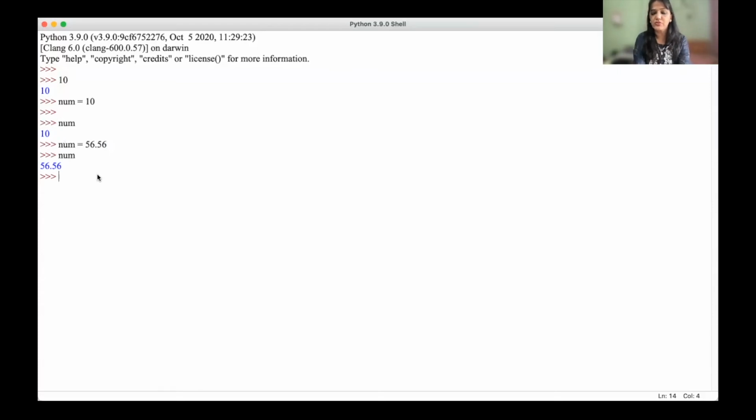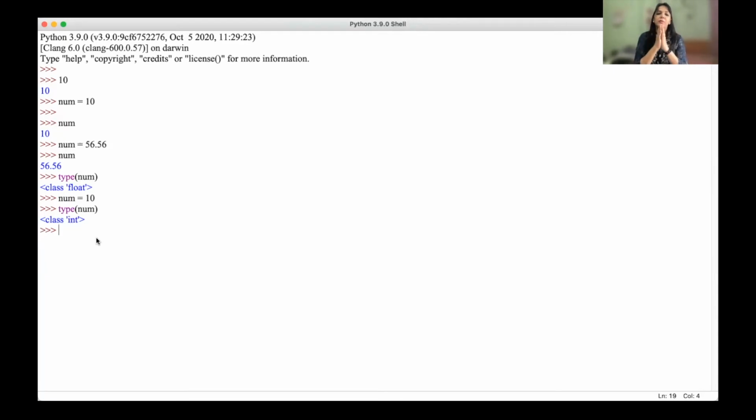So now if you try to check the type of num, you will get float, because now I have assigned a float value there. If I say num equal to, let's say, 10, and now I try to check what is the type of num, I'm going to get int.